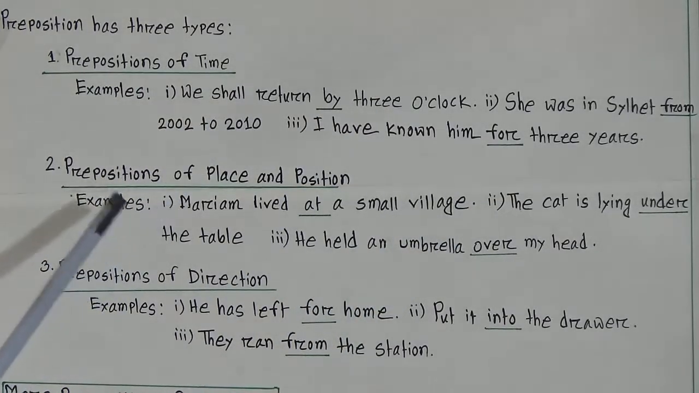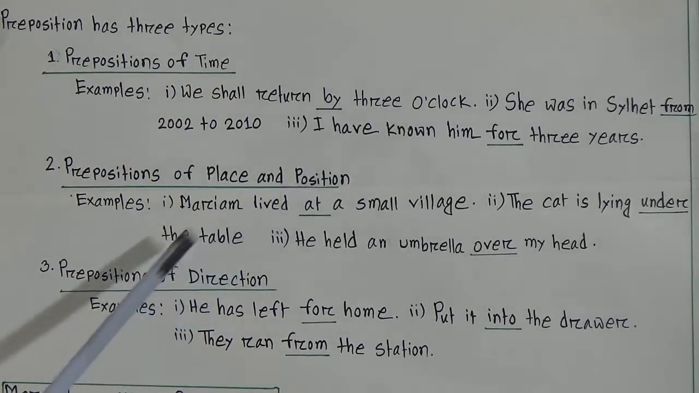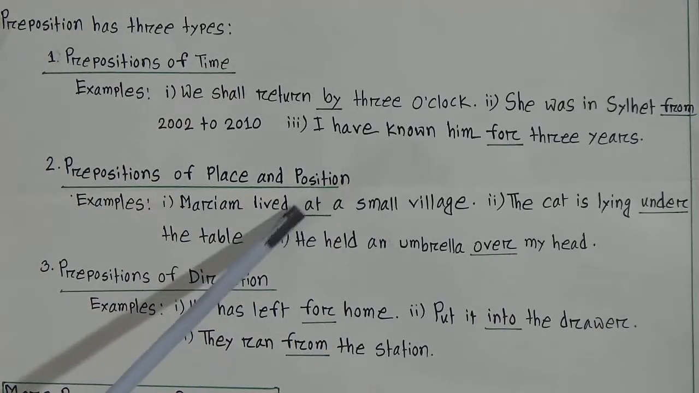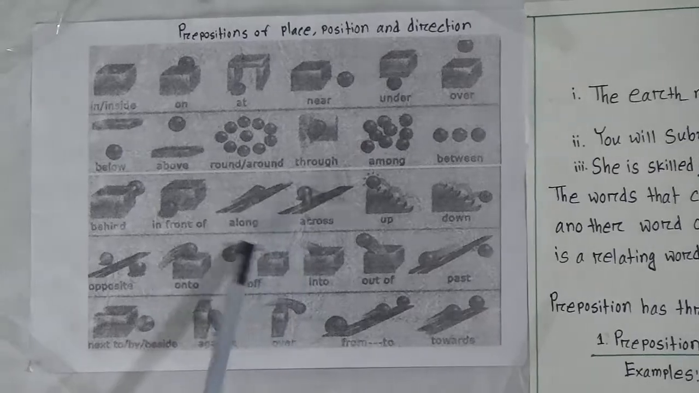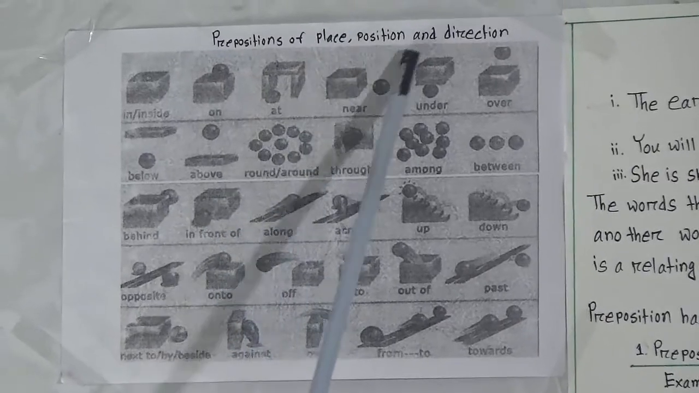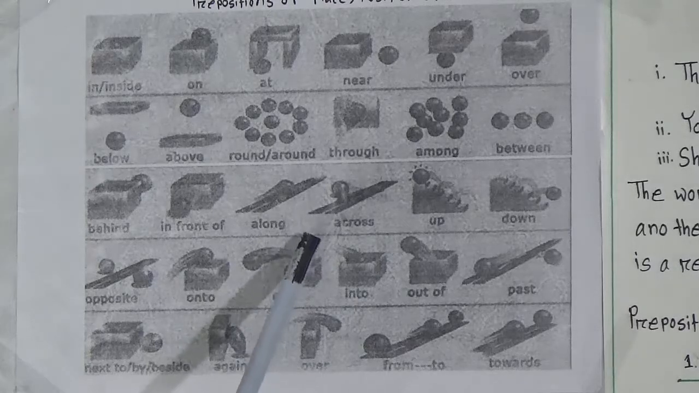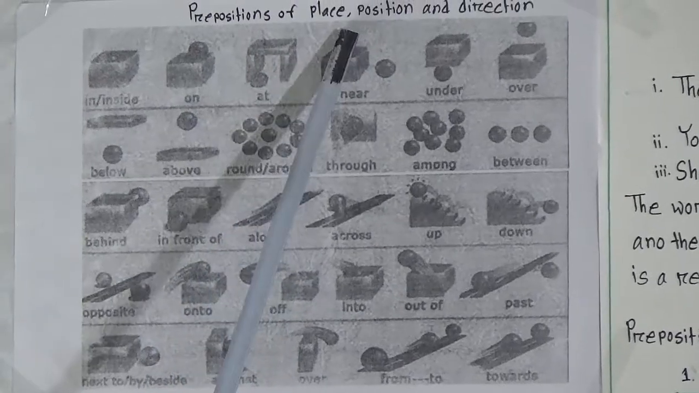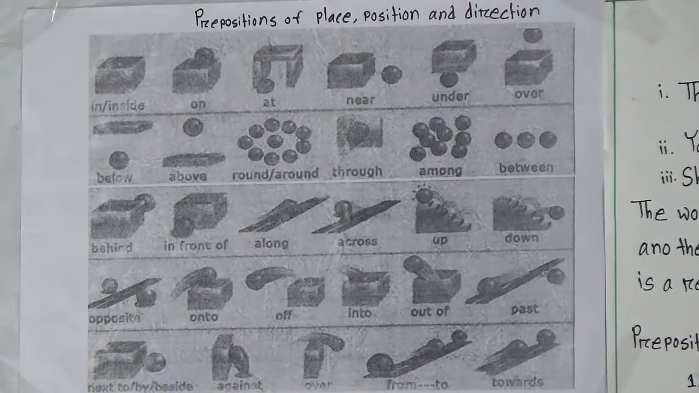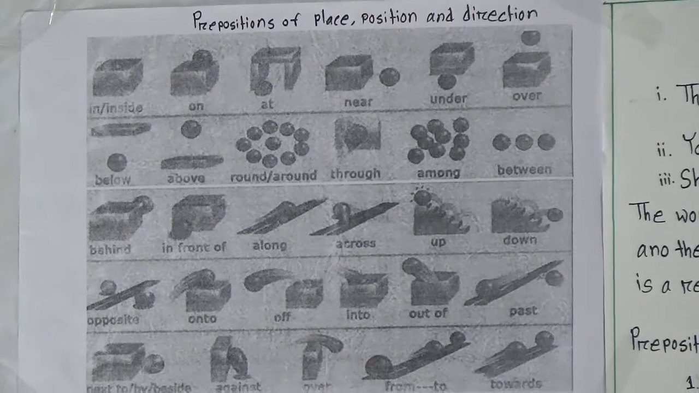Now, we will go to prepositions of place, position and directions. To understand this preposition of place and position and direction, this picture will help us very much. Look here, we see the prepositions of place, position and directions. It will help you very much to understand them. Now, we will go to the examples.